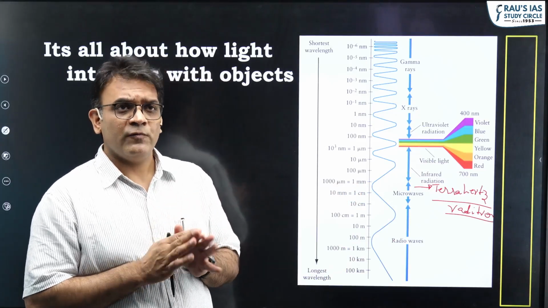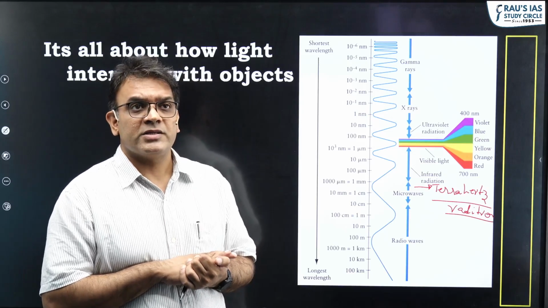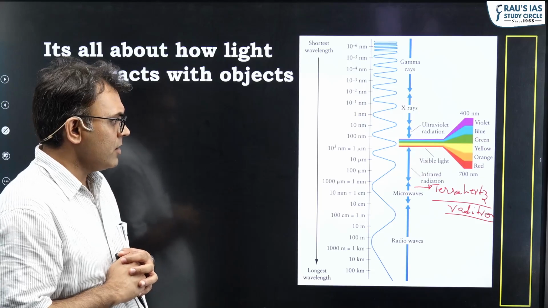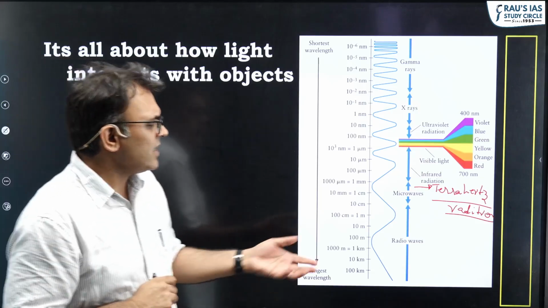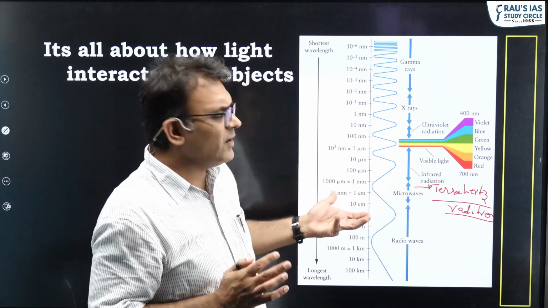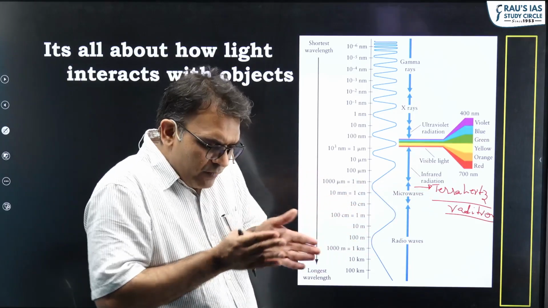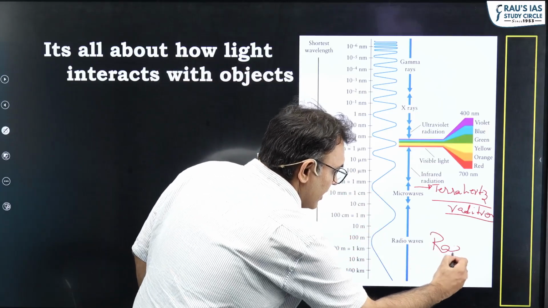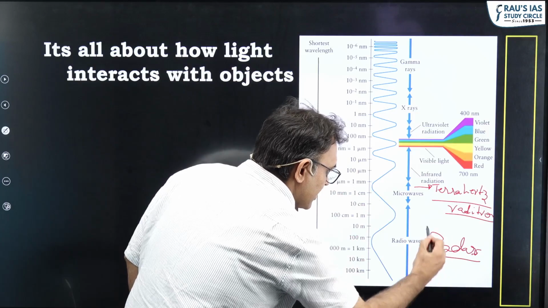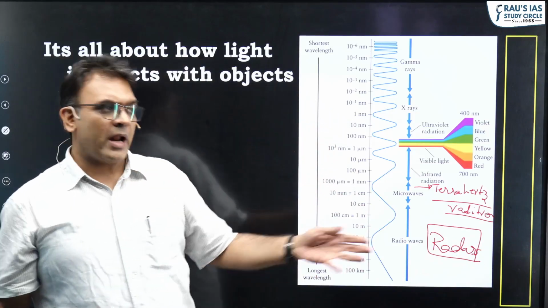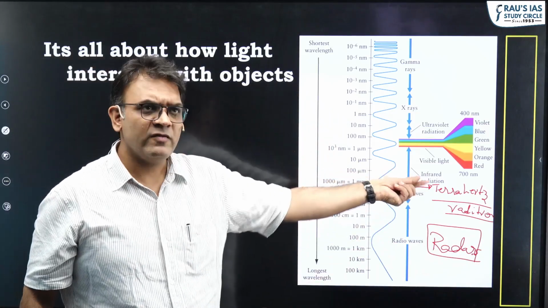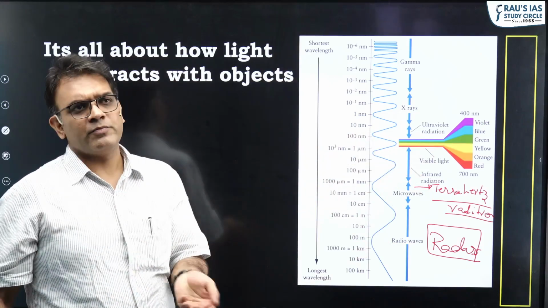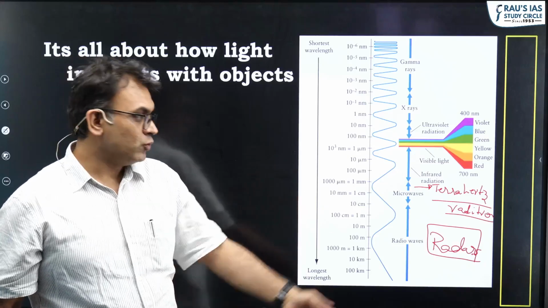But as of now, we do use terahertz radiation in security systems. So if you want to call these radio waves, it is still fine, because radio waves are a range of waves, please understand. But for radar particularly, we use larger waves because we use radars mostly on a satellite platform. As a result, we don't use smaller waves, because smaller waves coming from a satellite, as you can imagine, can be blocked by everyday objects. As a result, it makes no sense to use these kinds of waves.